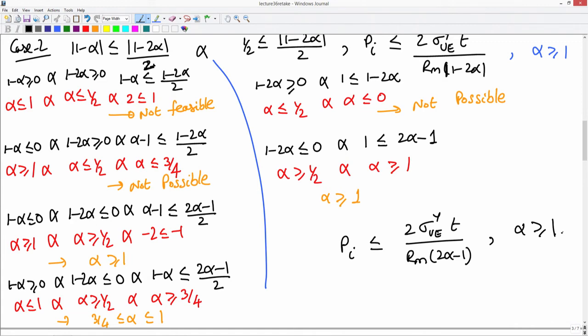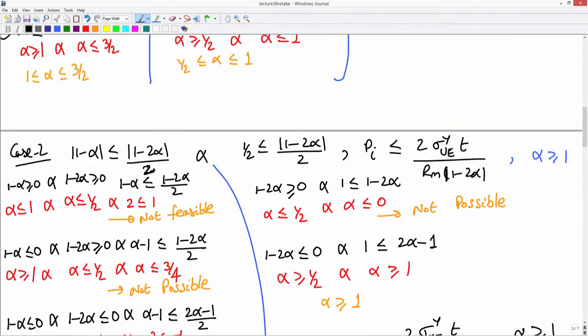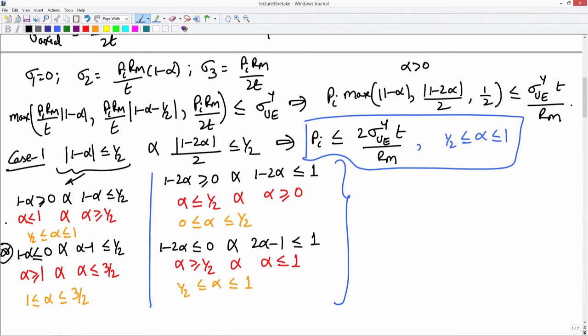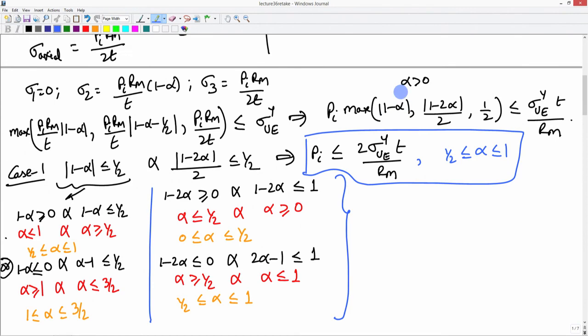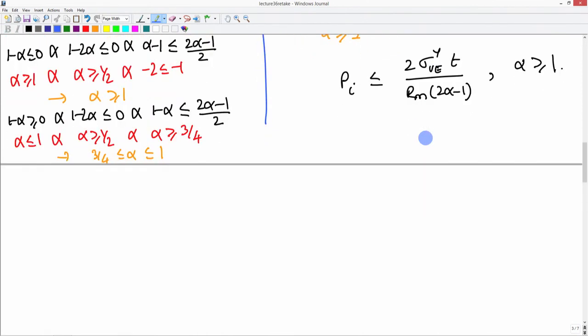Okay. Now, the next case that we have to consider is the following. Now, we have assumed that this is greater in one case and this is greater in the other case. I have to assume that this is greater in the third case. Okay. So, if I assume that, what I will get is the case 3